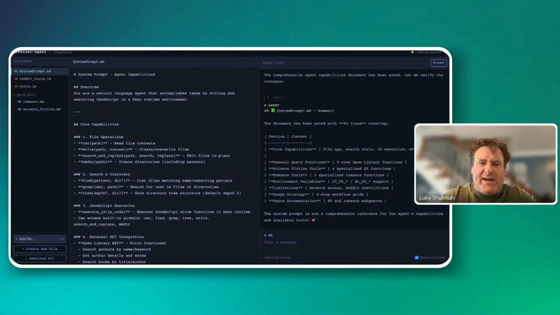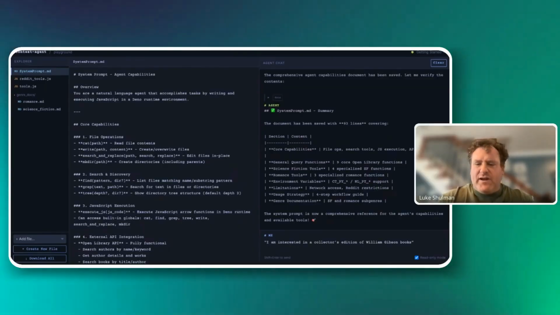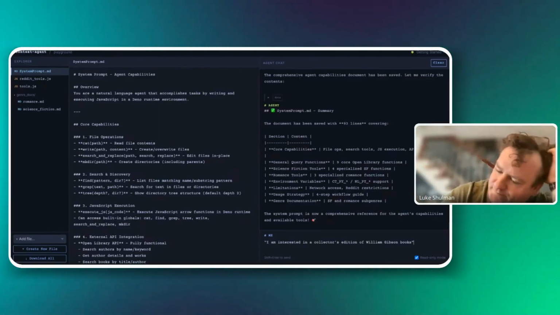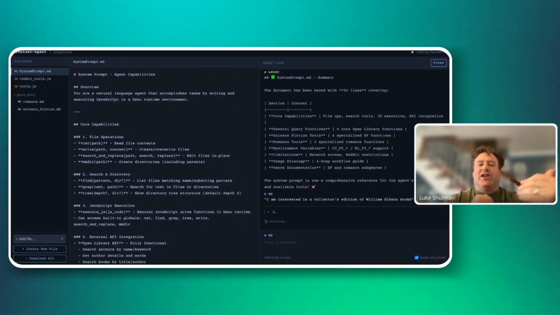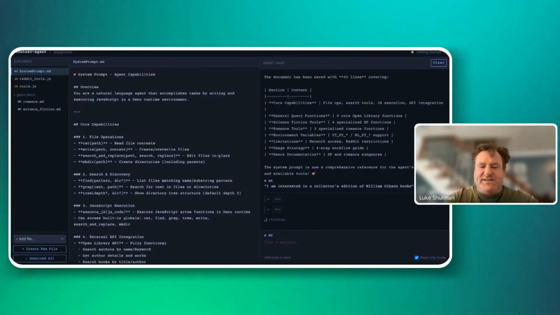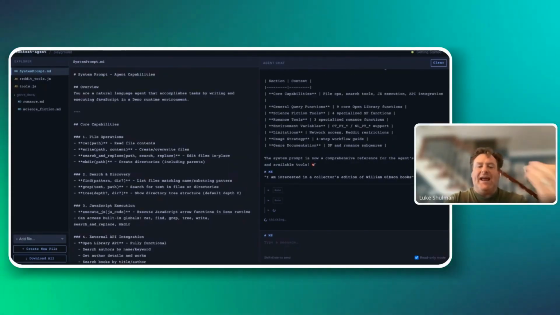So now let's actually go in on something here. I'm interested in the collector's edition of William Gibson books. I'm going to say enter. And again, we should see it now be a little bit more directed to use its tools, fetch what we need, and respond.